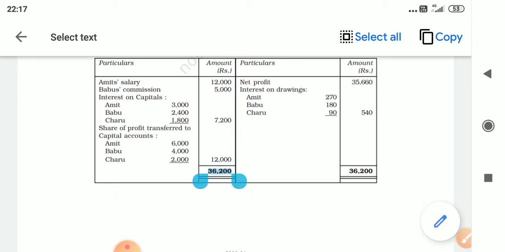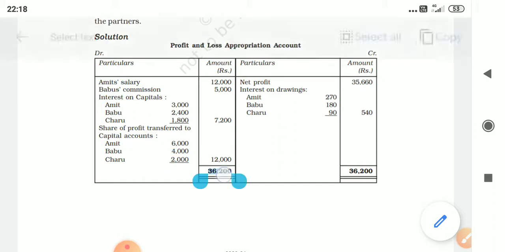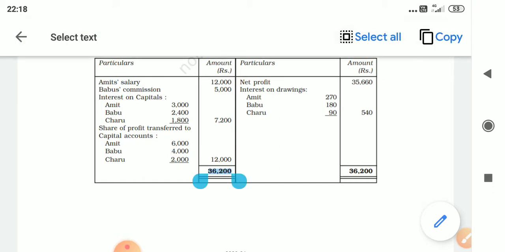Children, based on the number of partners, you have to leave one line extra. Suppose there are 3 partners, then you have to leave 4 lines. 1, 2, 3, 4. On the 5th line, you have to write the total. Okay, this you have to keep in mind. Suppose there are 2 partners, then you have to leave 3 lines before writing the total. 1 line for the capital account, 1 line for the first partner, 1 line for the second partner. In the 3rd line, you can write the total.